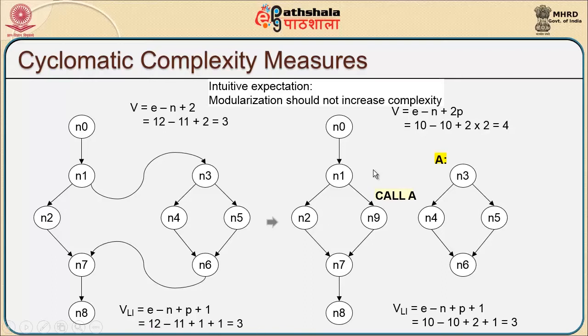But then this can also be replaced something like this. This is something similar to the flow chart that we tend to draw. I am replacing n3, n4, n5 and n6 with a node called n9, somewhere outside the loop, and this n9 is supposed to call a function or a module, which is the module that has been taken out from this program.